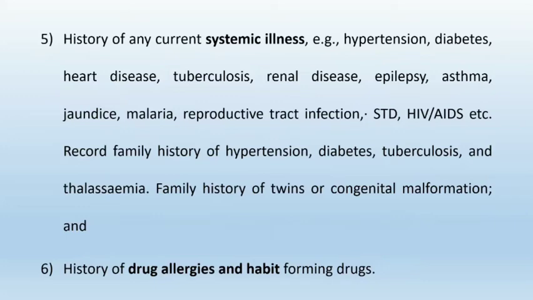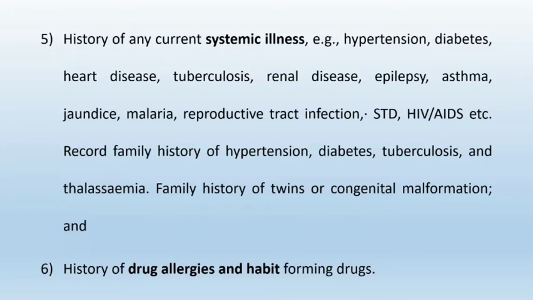Then take the history of any current systemic illness, for example, hypertension, diabetes, heart disease, tuberculosis, renal disease, epilepsy, asthma, jaundice, malaria, reproductive tract infection, STDs, HIV/AIDS, etc. Also, record the family history of hypertension, diabetes, tuberculosis, or thalassemia, and family history of twins or congenital malformation.